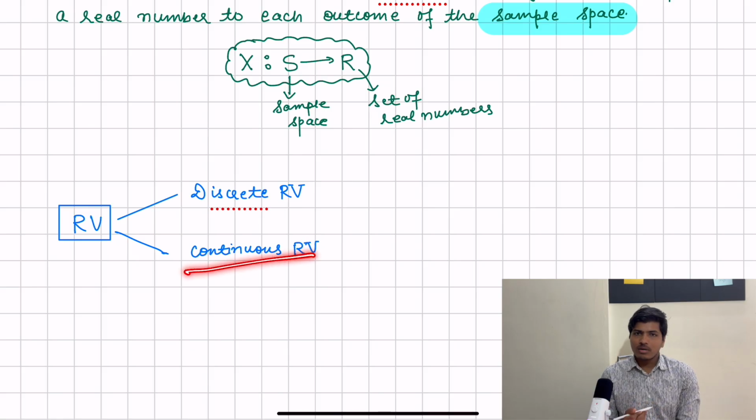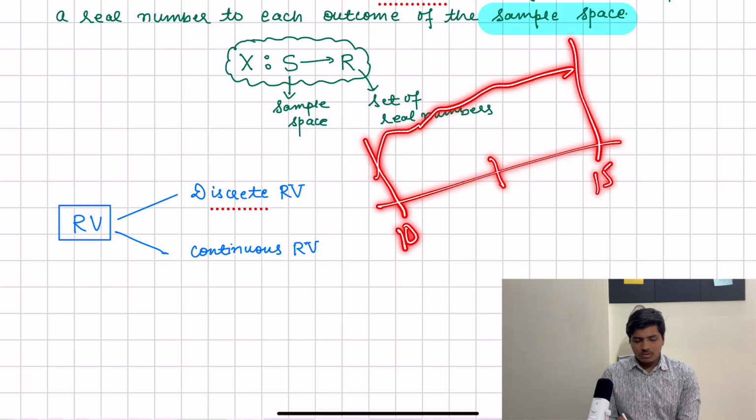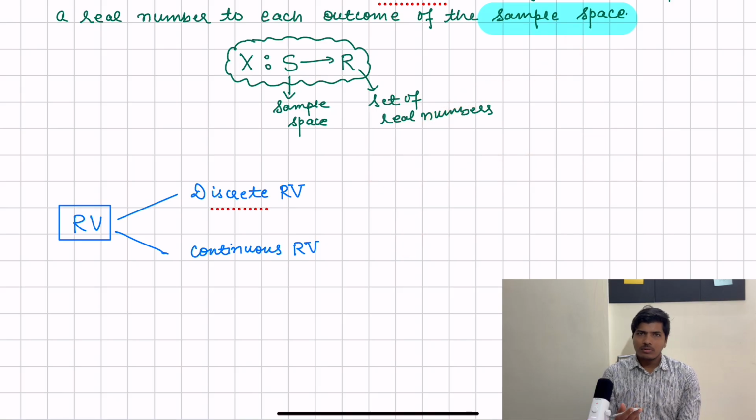Talking about continuous random variables, those are variables which can take continuous values. For example, let's take temperature measured at a point. If I am measuring temperature at a point, then temperature can vary from, let's say, 10 degrees centigrade to 15 degrees centigrade. So it is continuous, right? It can take any value between 10 and 15 degrees.